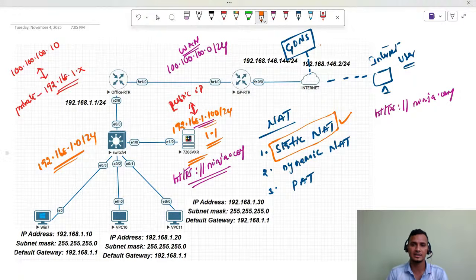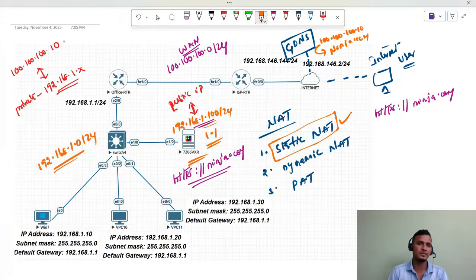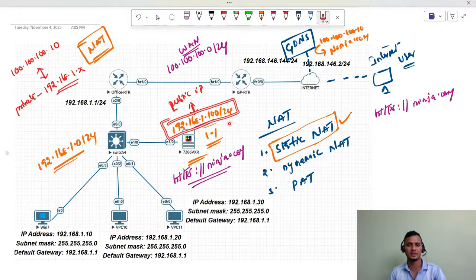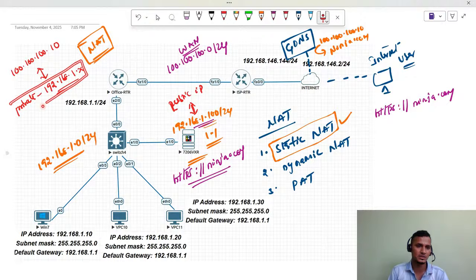And here we are going to register 100.100.100.10. This IP we are going to map with ninja.com, and here we are going to perform the NAT, which is nothing but static NAT, one to one mapping. Now see, you hosted a website named ninja.com, and that web server has a private IP address, 192.168.1.100, and for that IP you are going to do a NATing, which is a static NAT.